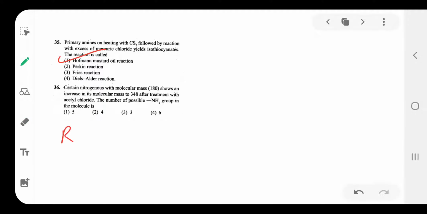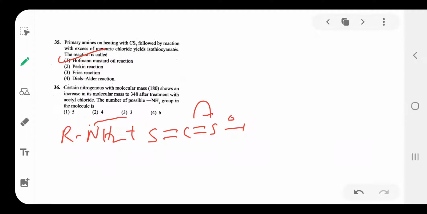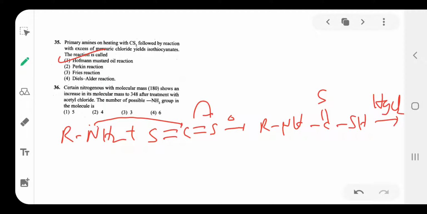Here, primary amine RNH2 reacts with carbon disulfide. On warming, the lone pair of the reactant shifts to the carbon to form RNH C double bond S and single bond SH. It reacts with mercuric chloride to form R N double bond C double bond S, plus mercury sulfide is separated.